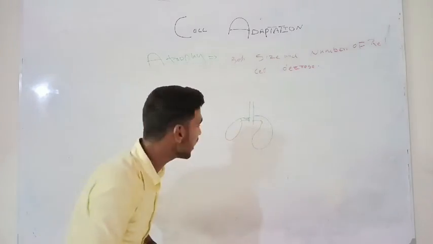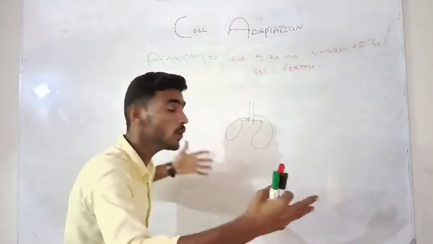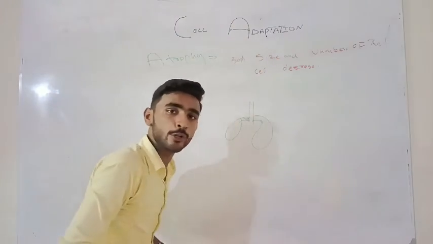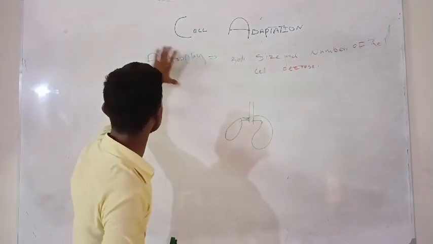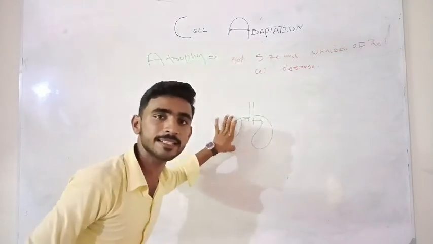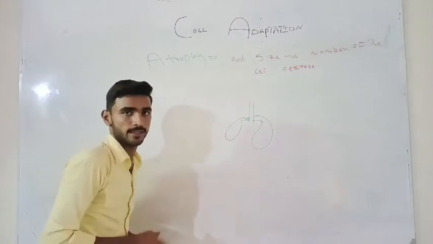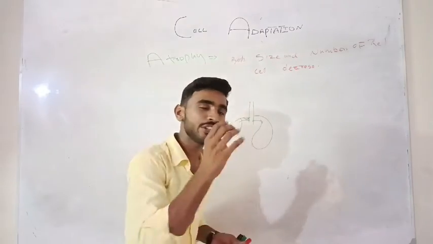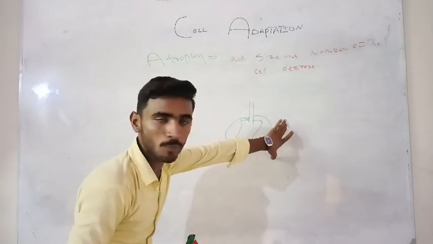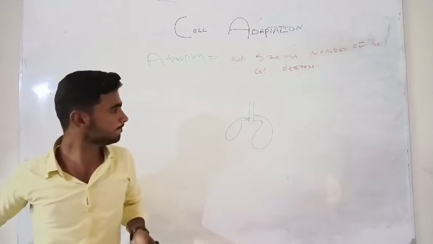Due to this, the function and workload of the cells become more and more, but then they undergo adaptation. Due to the adaptation, they undergo atrophy, and when atrophy occurs, obviously the size of the kidney decreases and it becomes small. This is the normal, large kidney. This is a small kidney. I think you have got it.